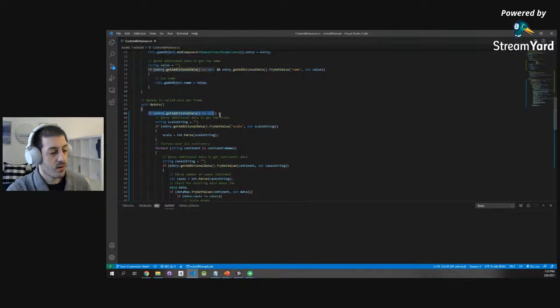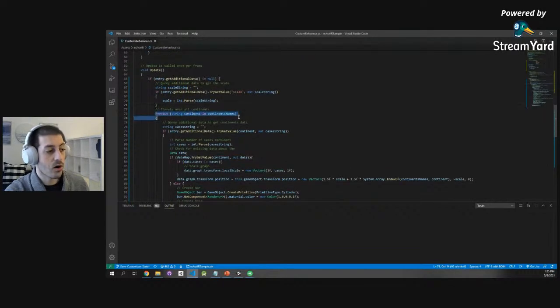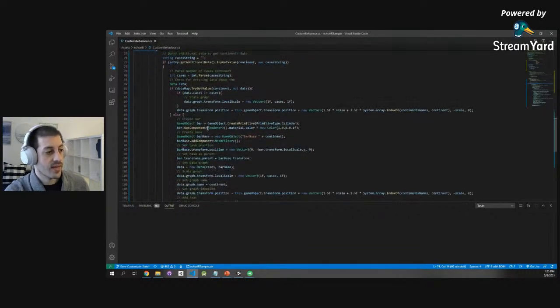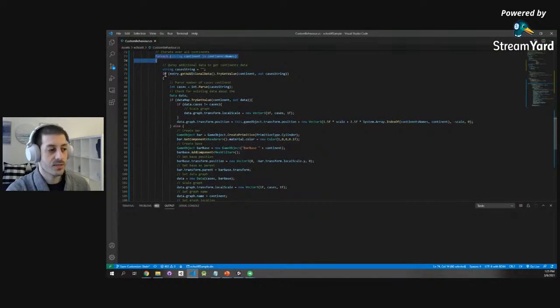We have here, in the beginning, we're asking, do you have any additional data? If so, do I have an additional data called scale? If that's the case, let's parse it into an integer. Then let's iterate over all continents. Do I have data on a specific continent? If that's the case, let's parse that data into the number of COVID cases in that continent.